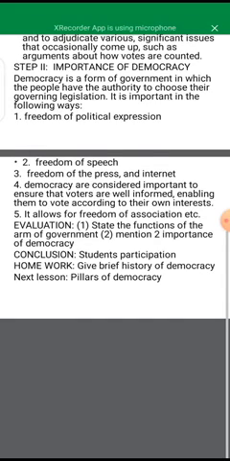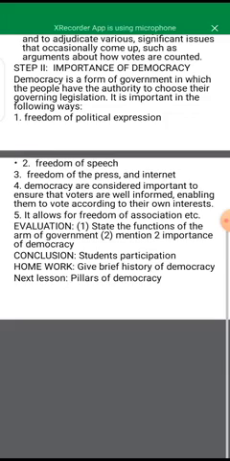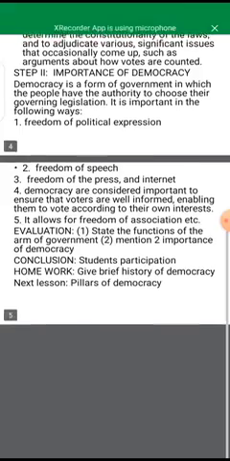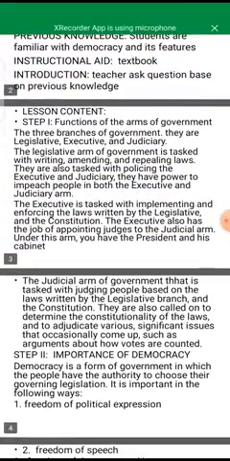Is that clear? Okay, with all of that being said, who can state the functions of the arms of government? All right, someone else should mention two importance of democracy. Any question?